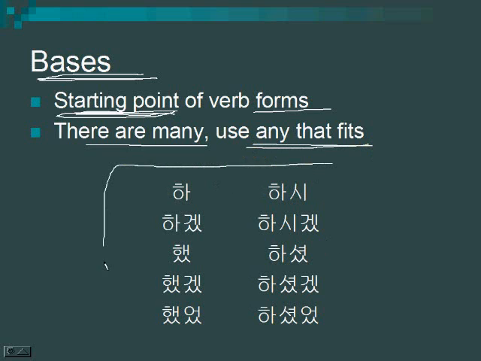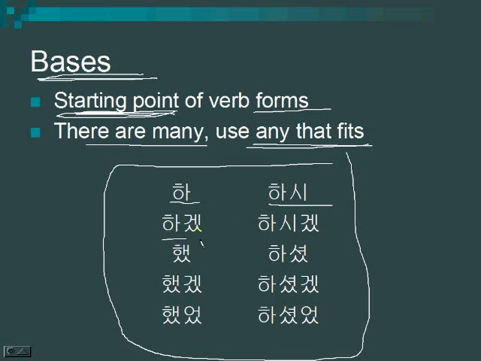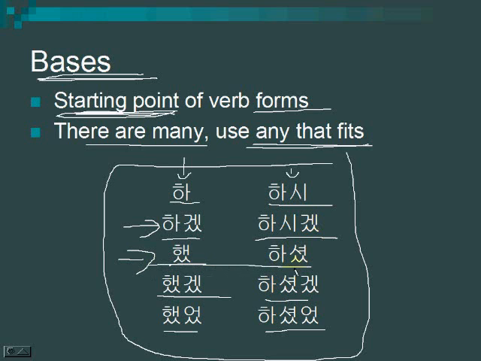So there are actually 10 bases. They're right down here: normal base, normal honorific, future, future honorific, past, past honorific, conditional, conditional honorific, and so on. So make sure that you're using honorifics when you need to, and when you don't need to, and remember the time: future, past. That's really important. These are the major ones, the three on the top. The other two on the bottom are a lot less used, but they're going to become important as I introduce more verb forms.